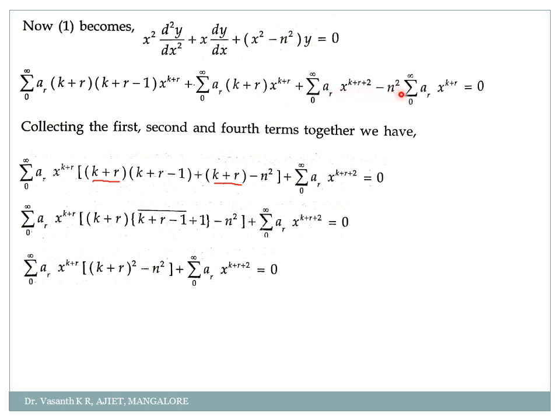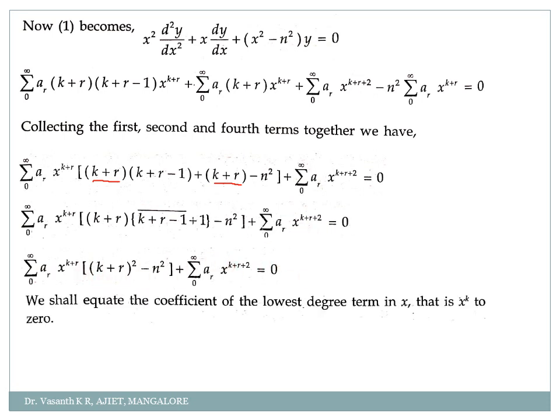Okay. So AR into k plus r into k plus r minus 1 into x to the power k plus r, AR into x to the power k plus r into k plus r, AR into k plus r plus 2 minus n square into AR into k plus r, x to the power k plus r. Next you collect all k plus r separately and k plus r plus 2 separately. Simplify it. Done? Okay.